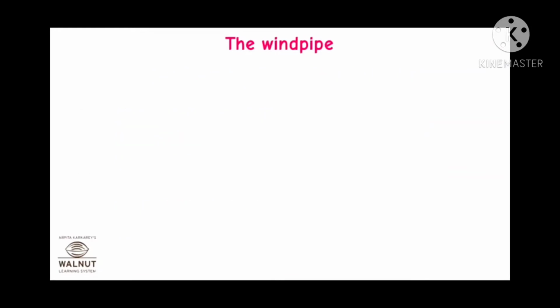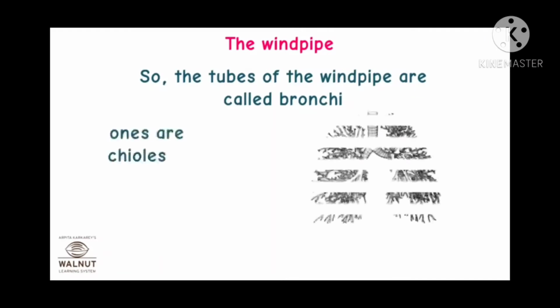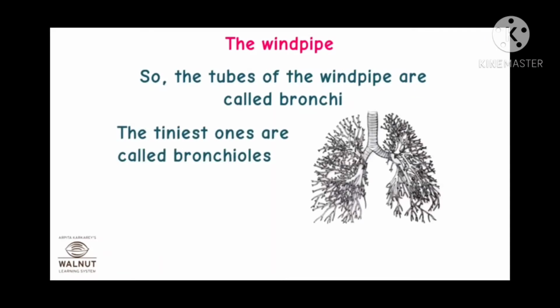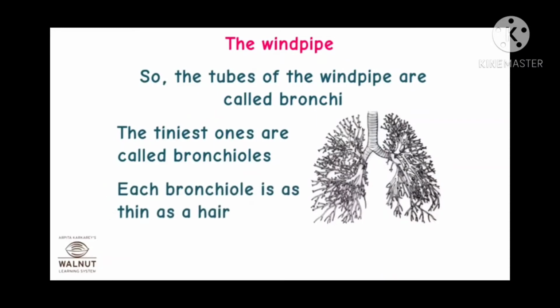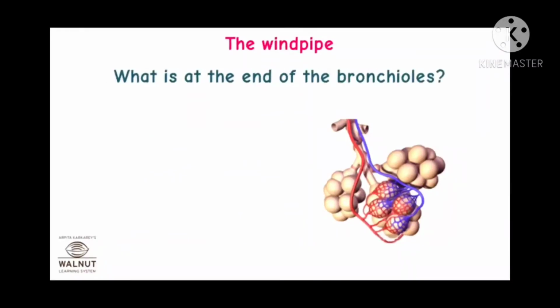We call them bronchi. So, the tubes of the windpipe are called bronchi. It is the plural form of bronchus. The thinnest ones are called bronchioles. Each bronchiole has thin hair-like structures.